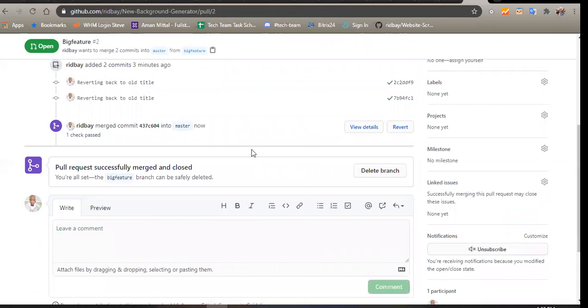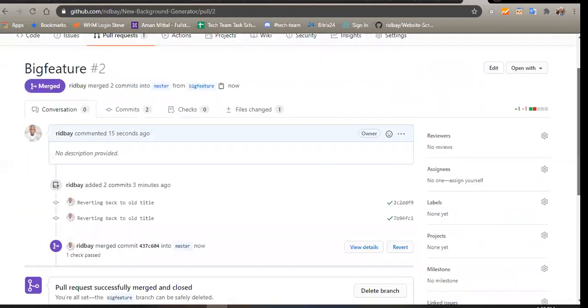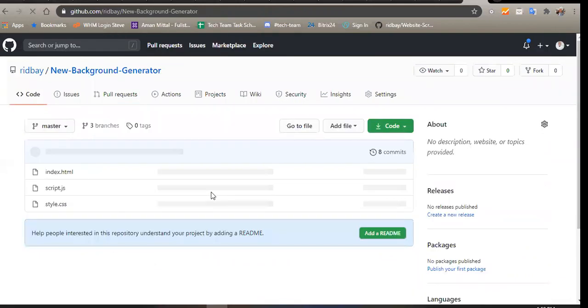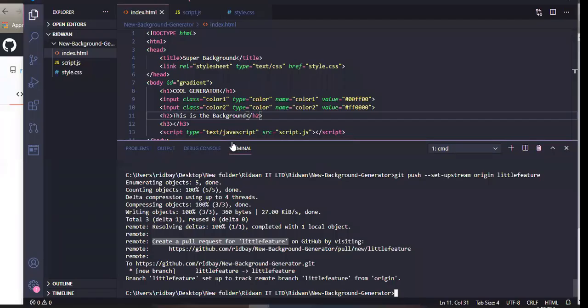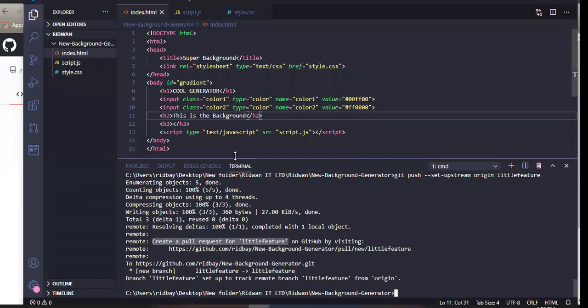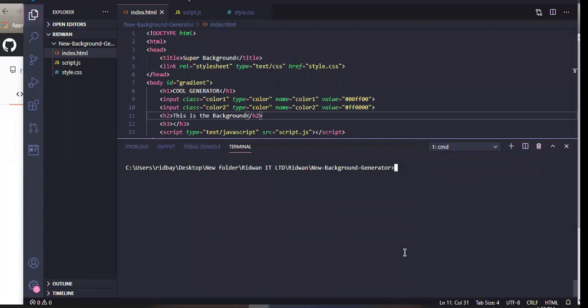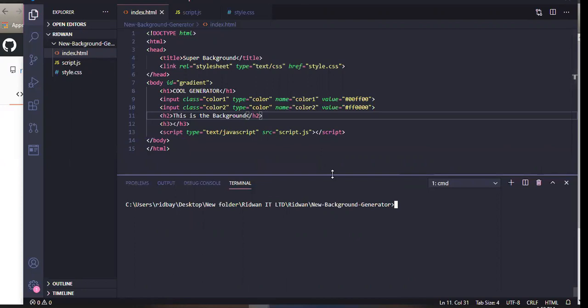So let's now say Ridwan, because I want to show us the conflict that might arise. So Ridwan, on his own system, probably forgets to pull the new changes from GitHub. Probably he's not aware of the changes and he decided to create a new branch. So what can we call this branch? Okay, conflicts. So Ridwan created another branch, which is conflicts.